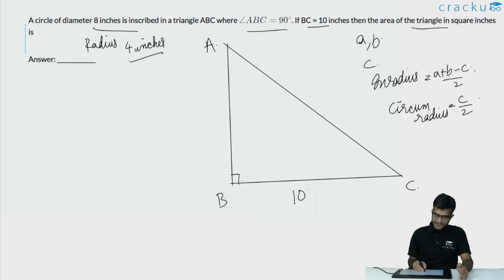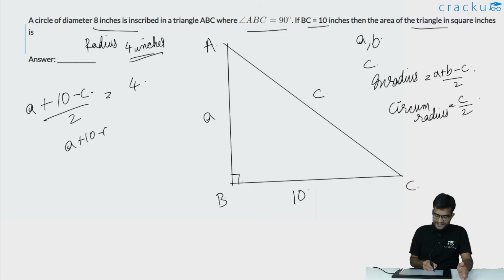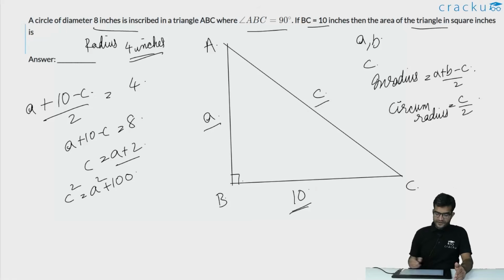In this case, let us assume that the length of AB is small a and the length of AC is equal to C. Then we know that A plus 10 minus C divided by 2 is the inradius, which is equal to 4. This would imply that A plus 10 minus C is equal to 8, or the value of C is equal to A plus 2. This is a right angle triangle, so the squares of the non-hypotenuse sides, when you sum them up, will equal the length of the hypotenuse whole squared, or essentially C square is equal to A square plus 100, which is 10 square, but C square is equal to A plus 2 whole square.